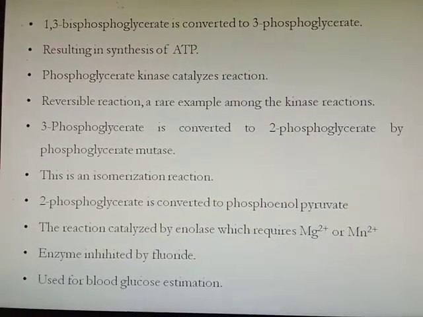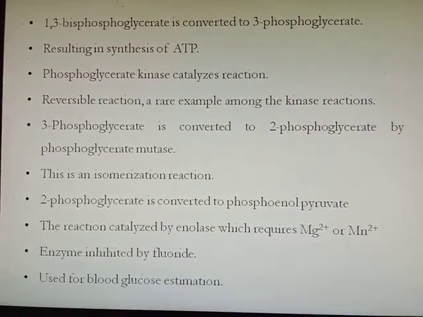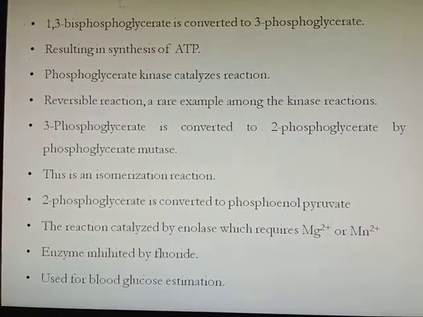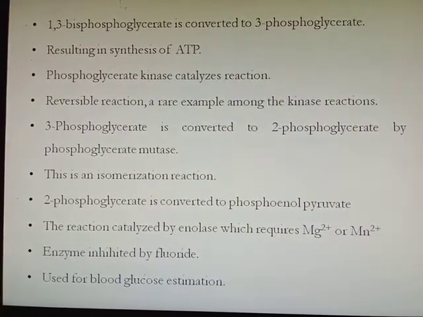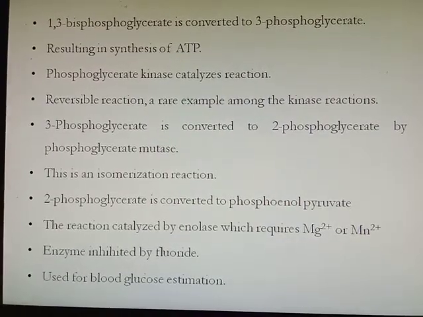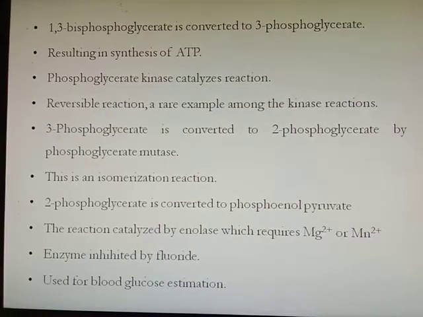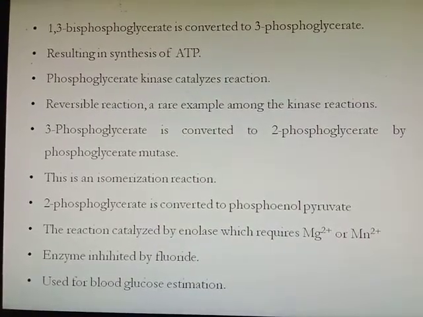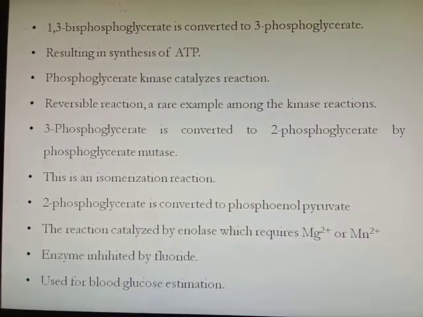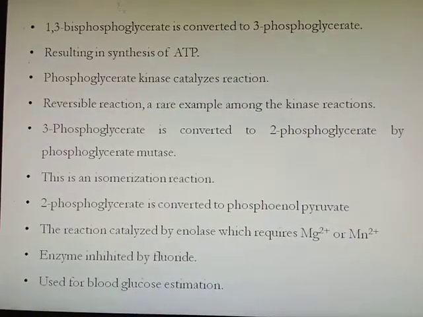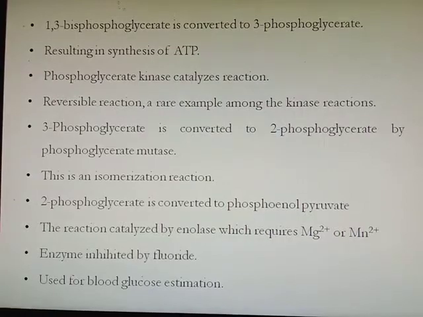Then this 3-phosphoglycerate is converted into 2-phosphoglycerate by the enzyme phosphoglycerate mutase. So the phosphate group which is present on the third carbon of glycerate is shifted to the second carbon of glycerate to form 2-phosphoglycerate. This is also an isomerization reaction. Then the 2-phosphoglycerate molecule is converted into phosphoenolpyruvate.